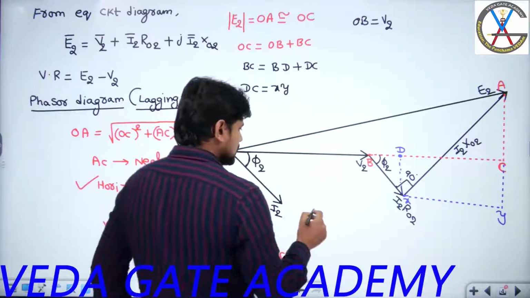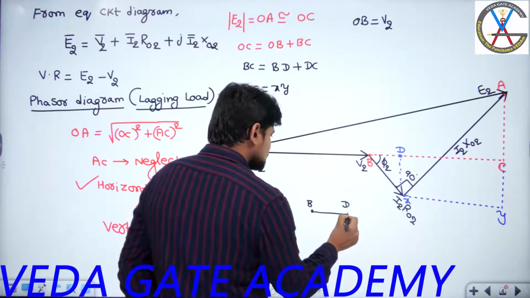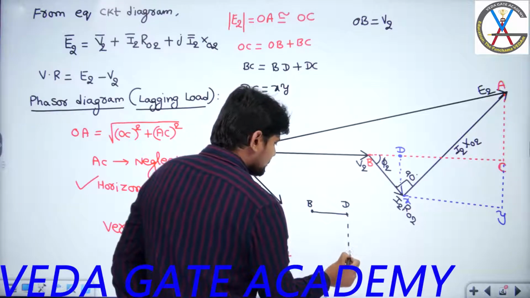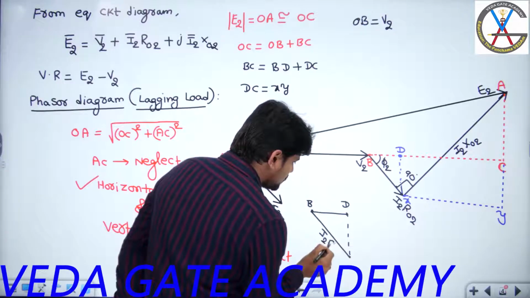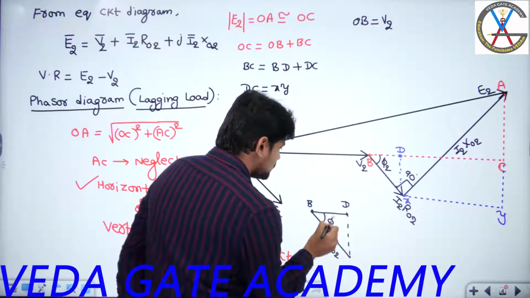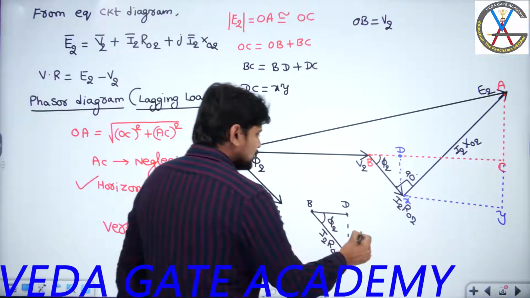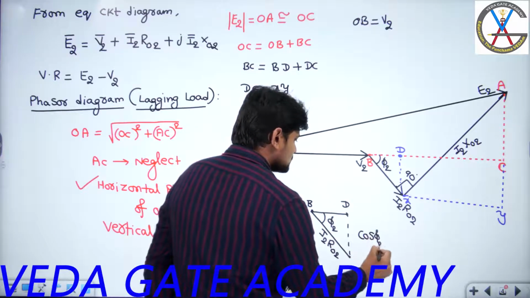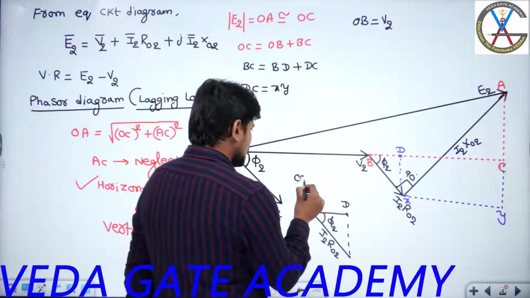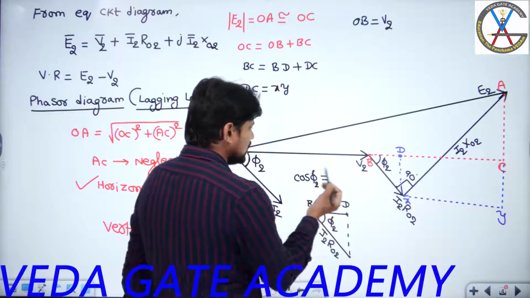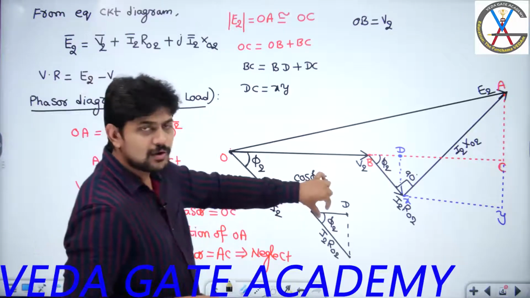So if you are getting confused, this is point B, this is point D, and this is I2 R02, and this is phi 2. Now what I am asking is, tell me what is cos phi 2. If you write the expression for cos phi 2 from this diagram, what is the formula for cos?